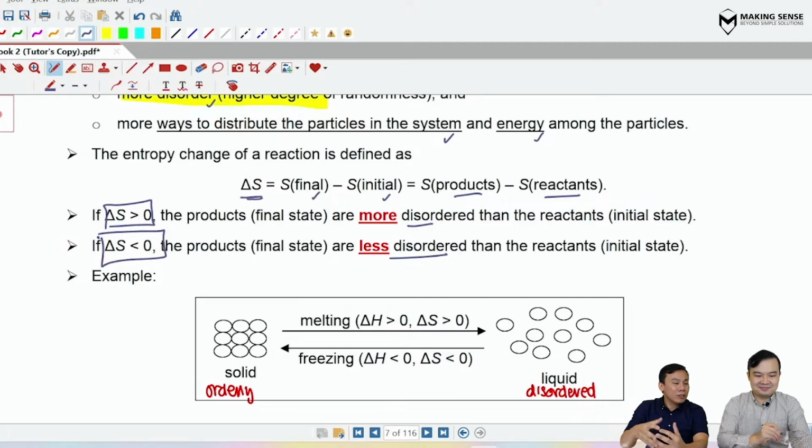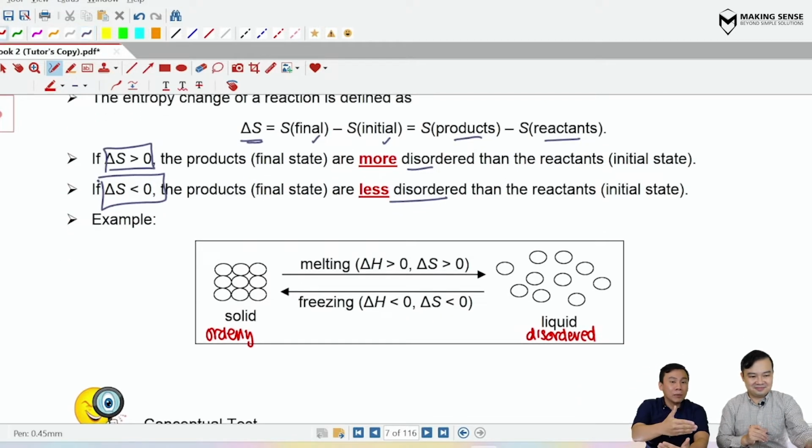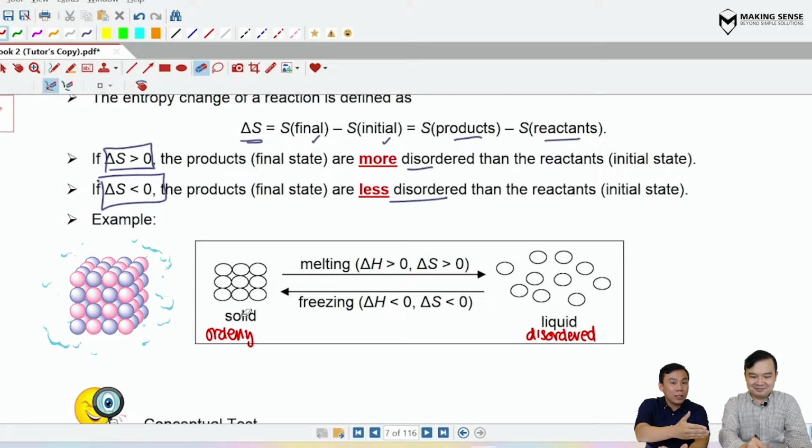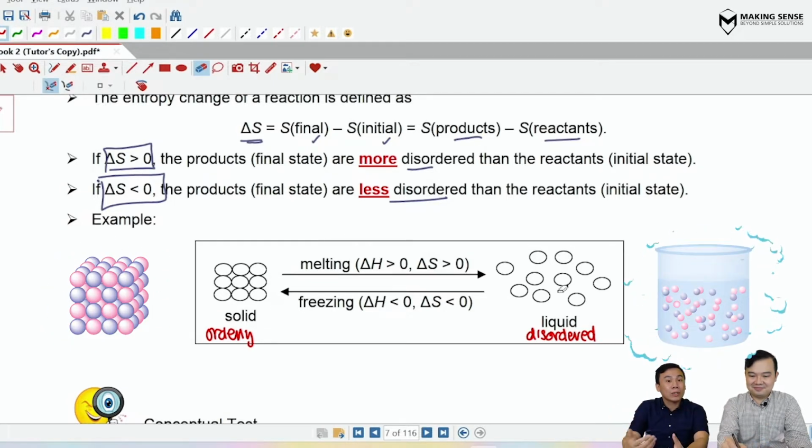Now let's try to consolidate this with a simple example using the diagram shown on the screen. This diagram shows the solid particles arranged on the left and the liquid particles arranged on the right.